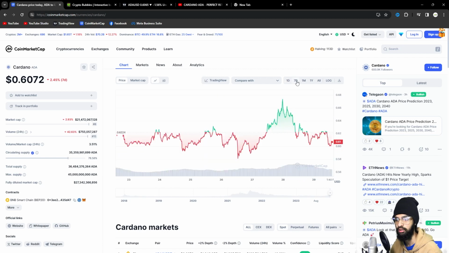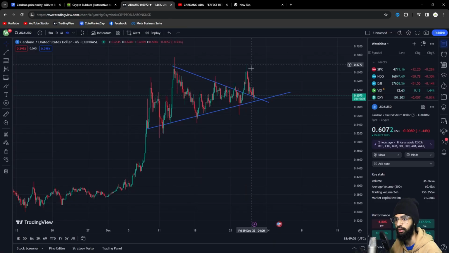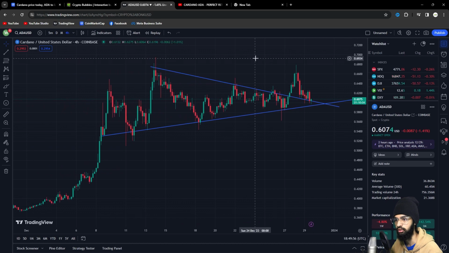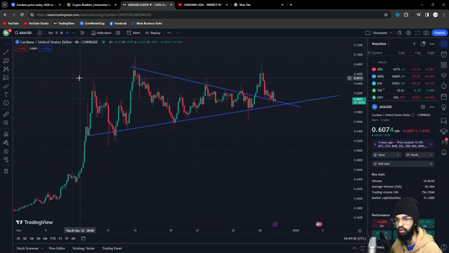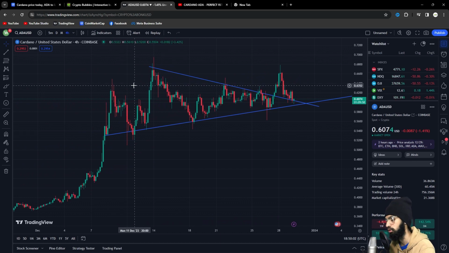But if we look at the 7-day, as you can see, we had our weekly high at around 67 cents and our weekly low at around 58 cents. So we'll be taking a look at what prices are to come for ADA, and let's go take a look at an ADA graph right here. I have drawn a basic symmetrical triangle that we can see. What a symmetrical triangle is, let me just pull up a picture real quick.